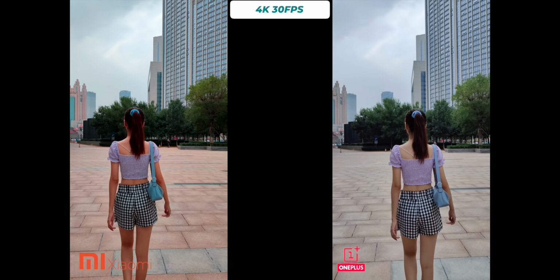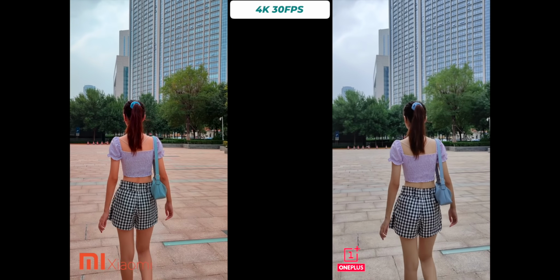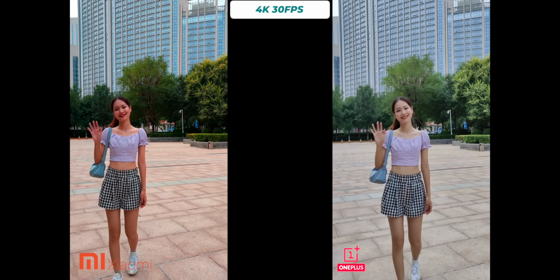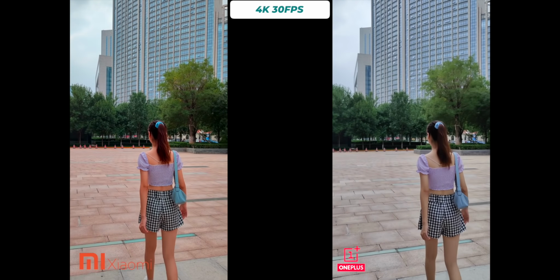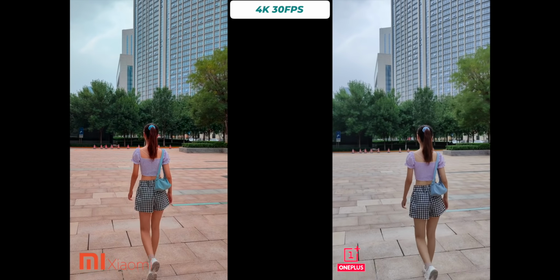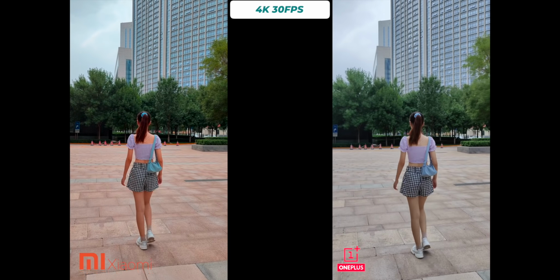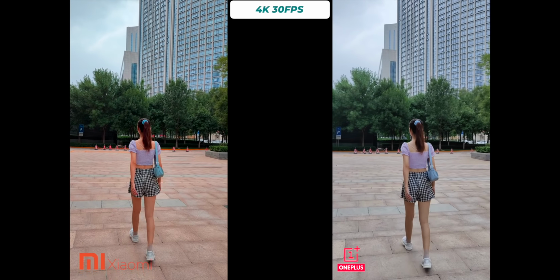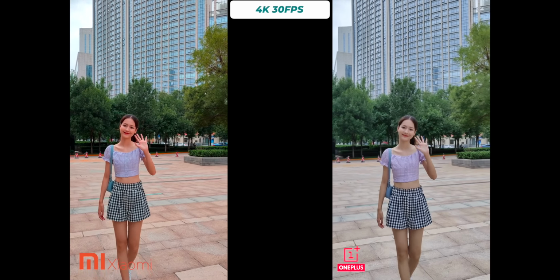I will not say a word about these 4K 30 frames per second video clips. Whatever the differences or advantages Xiaomi Mi 10 Ultra got over OnePlus 8 Pro, I won't record 4K videos with this Xiaomi Mi 10 Ultra until and unless Xiaomi updates this stock camera with proper 4K exporting format. Yes, we can fix this manually. I know I can export it to another different format, but why should I do that? And that's a huge pain. Also, when Xiaomi always claims to be the best, then why can't they just update with the correct export format?